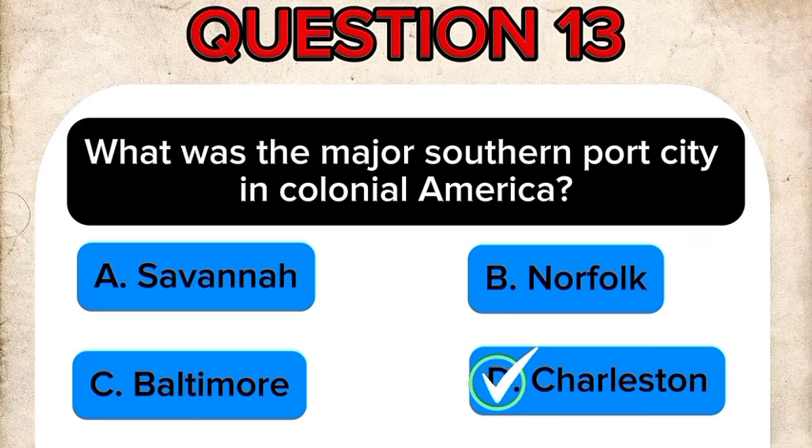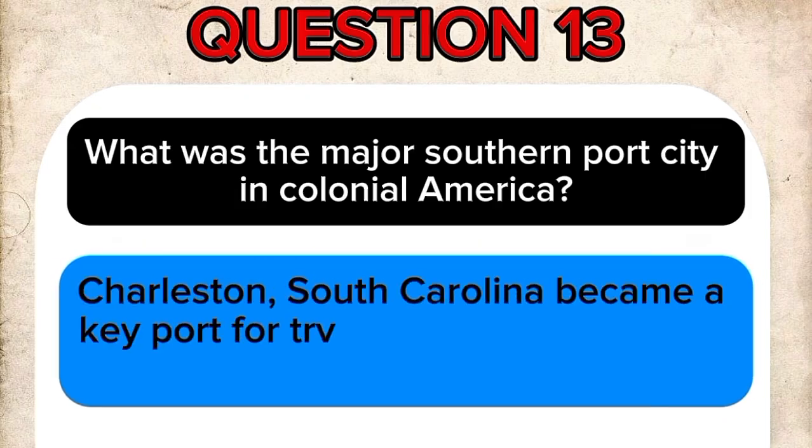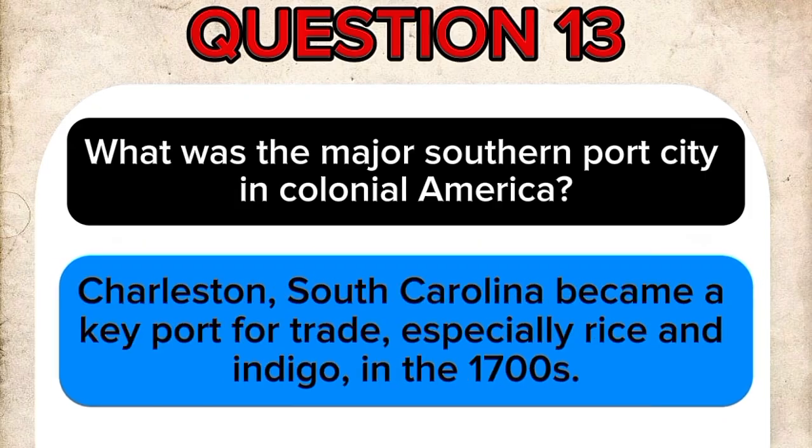The correct answer is D. Charleston. Charleston, South Carolina became a key port for trade, especially rice and indigo, in the 1700s.